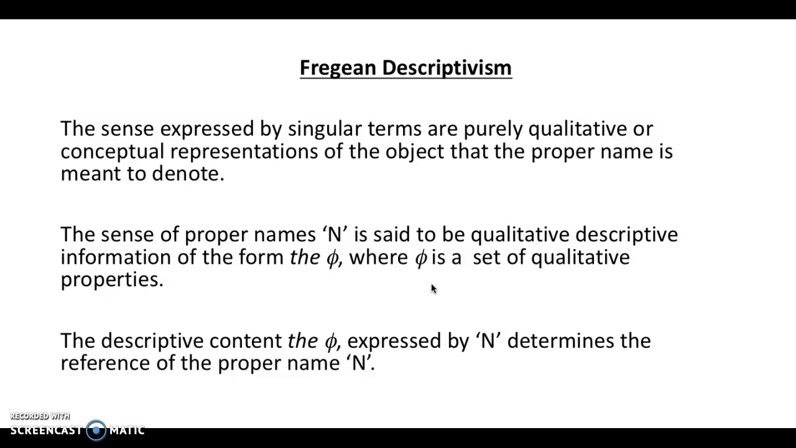So the name Hector has as its sense that particular qualitative description, and as its reference, it has me. And it is in virtue of the sense that is expressed by the name Hector, and also in virtue of the fact that I satisfy that description, that the name Hector refers to me.